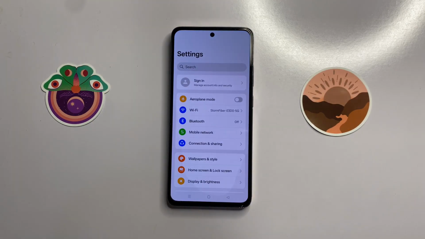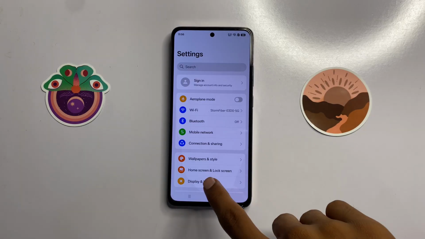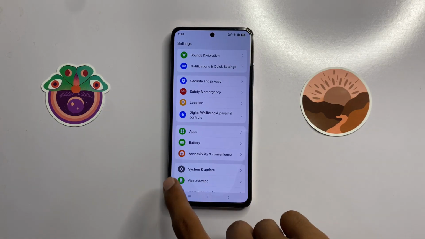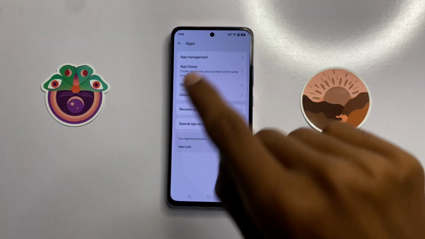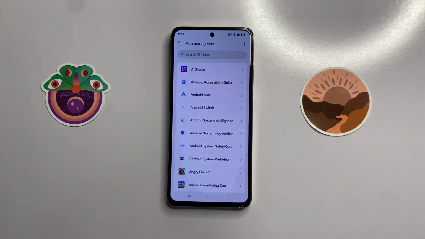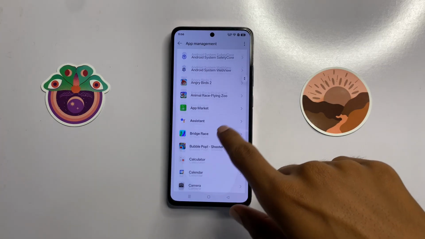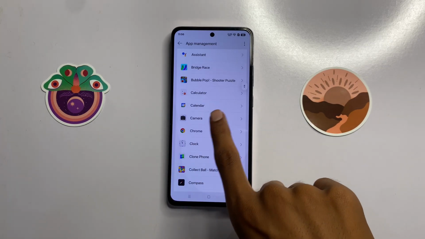open settings. In settings, scroll down, click on apps and then click on app management. Now scroll down and click on camera.